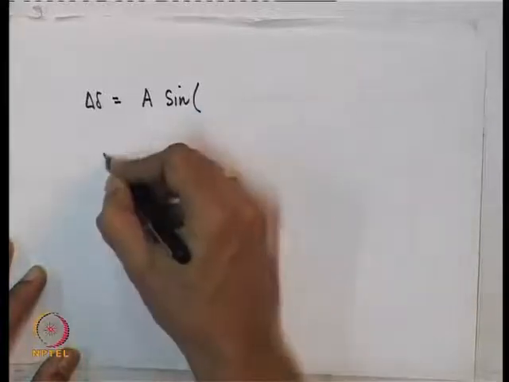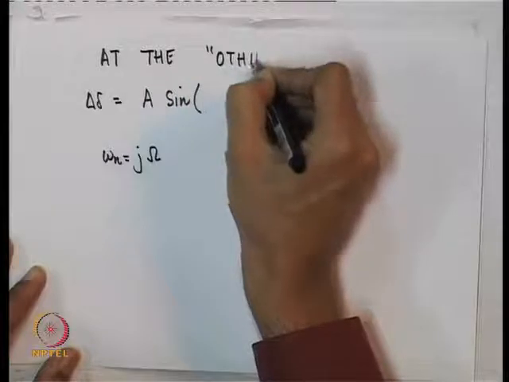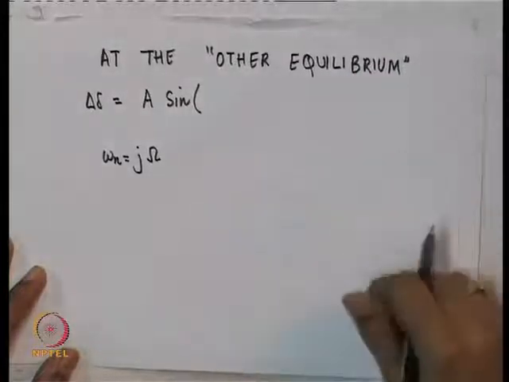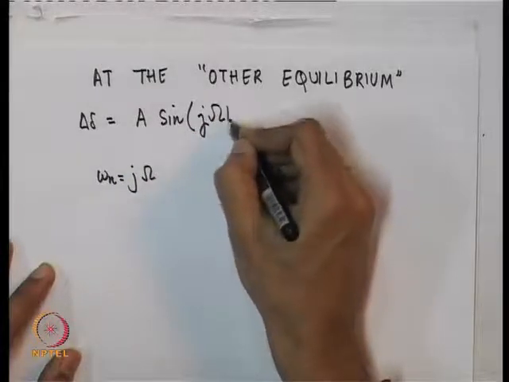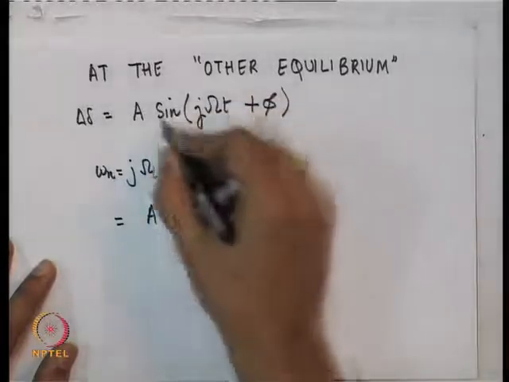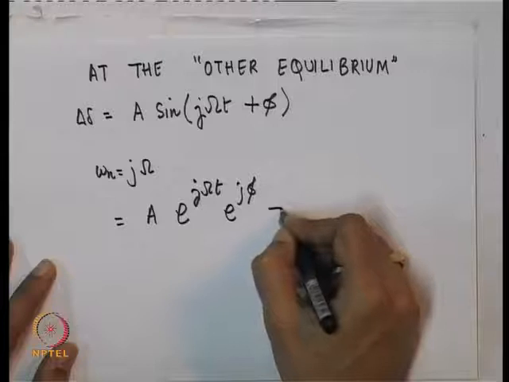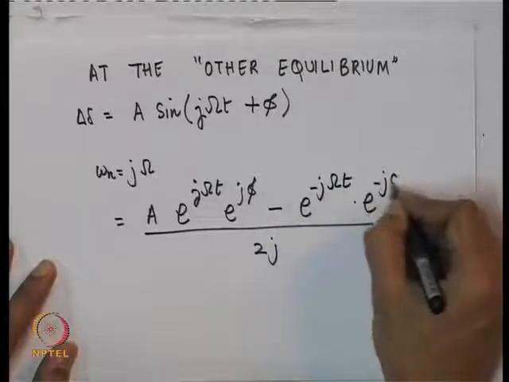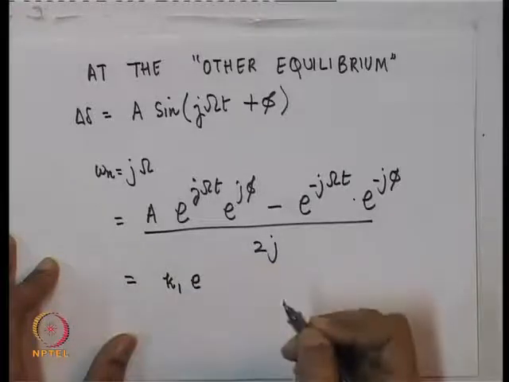Let omega n be, so at the other equilibrium, delta delta is A sine of j omega t plus phi, remember omega n is complex, which we can expand into exponentials.